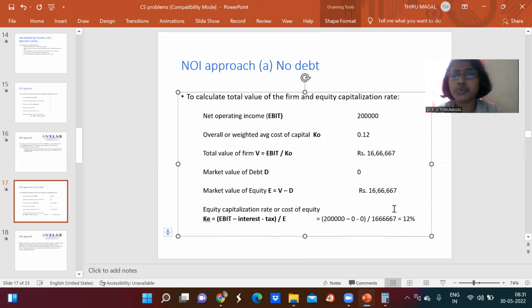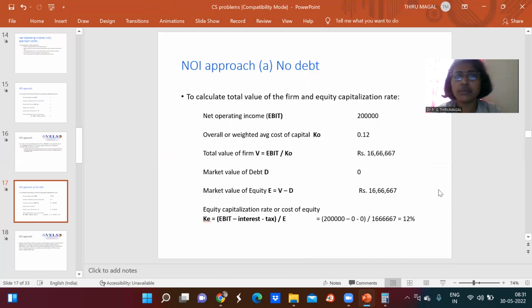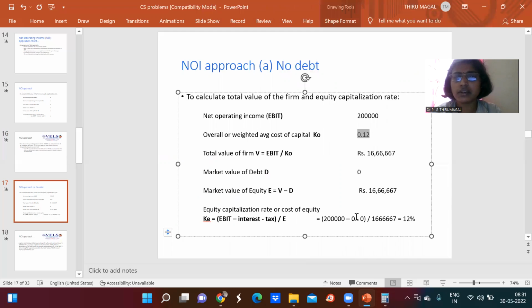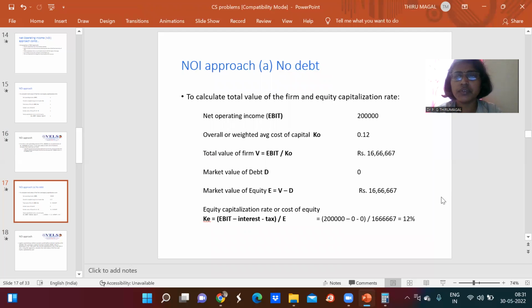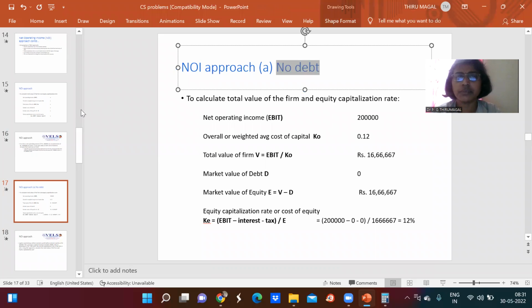So now it is proved by the NOI approach that the overall capitalization rate, the cost of equity, as well as the market value of the firm, there are no changes even when there is a change in the financial leverage. So this is as far as the no debt assumption is concerned.